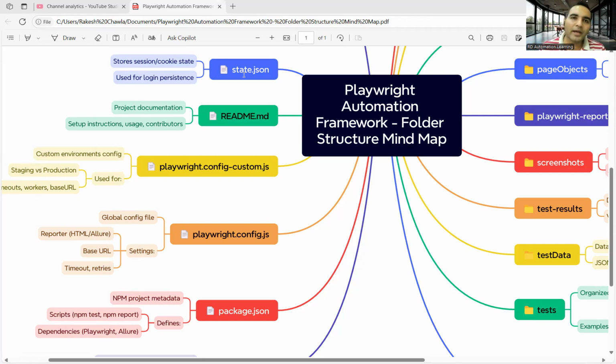Readme.md. So readme.md, as the name itself suggests, read me. So reading some file to get the information about what is there in this framework. That's your readme file, which will contain all kinds of instructions. It's a kind of documentation, as we say. Swagger is a documentation for APIs. Similarly, the readme.md file will help you to have the documentation. It will help you to have all the information about your framework.